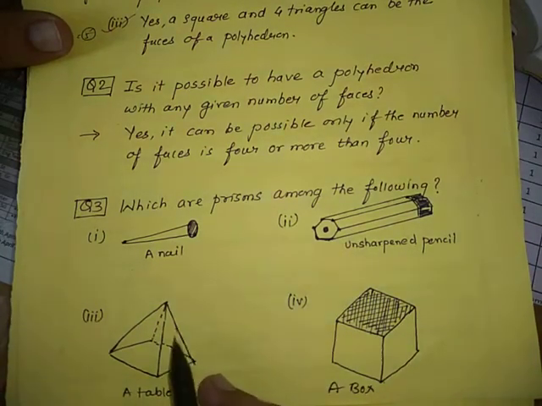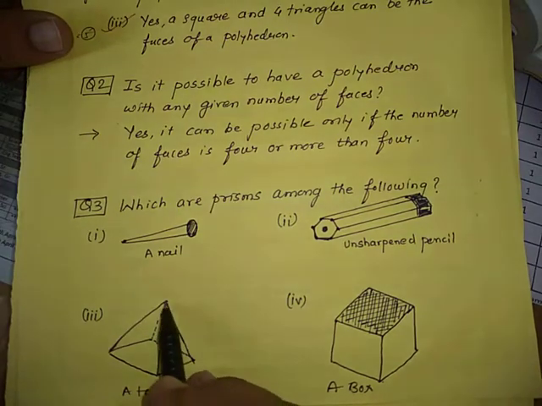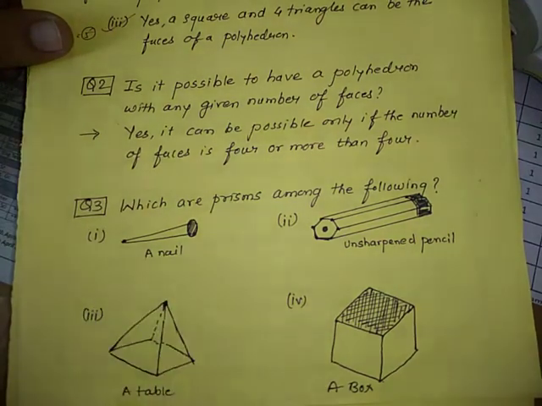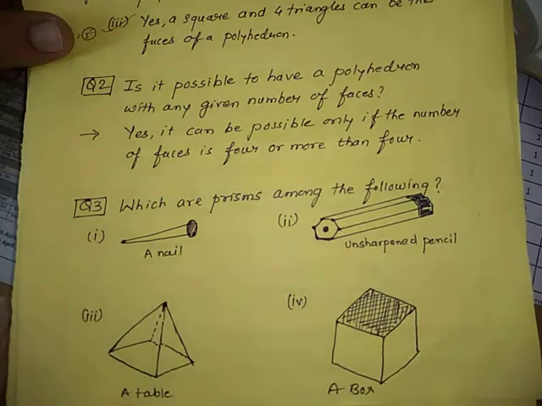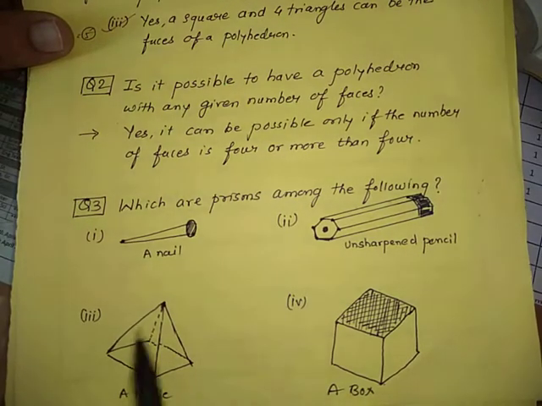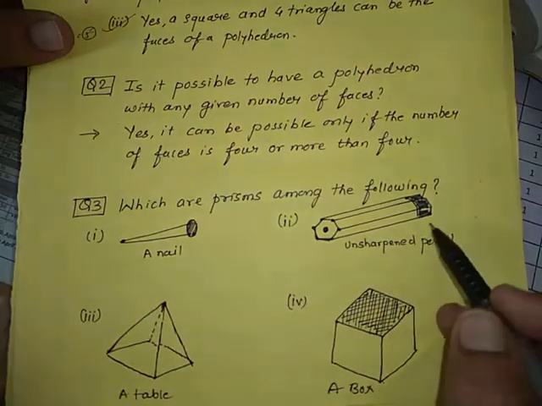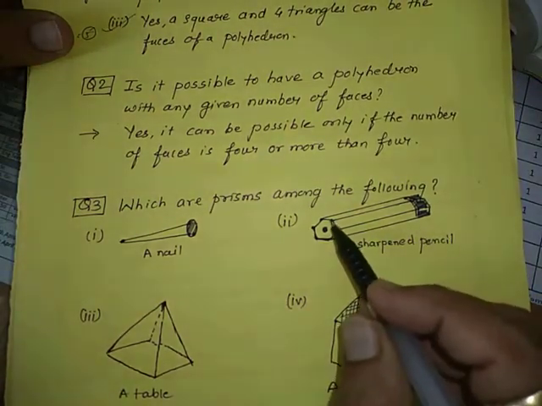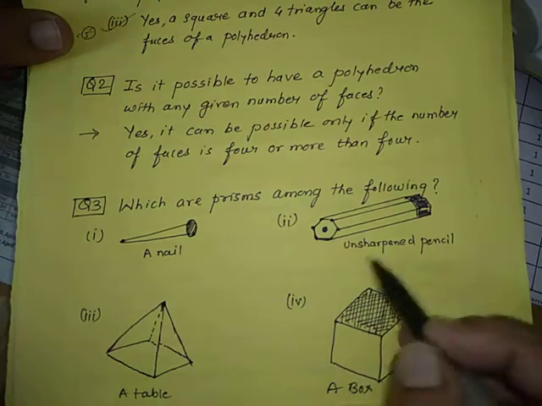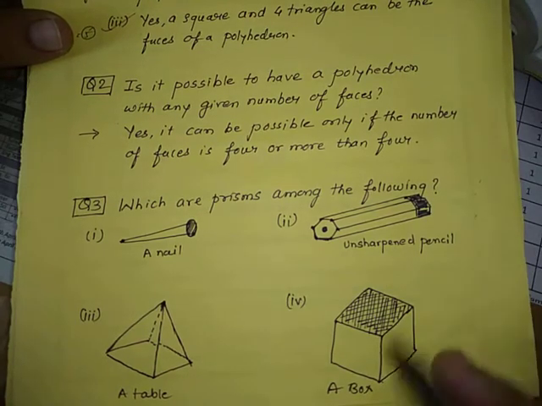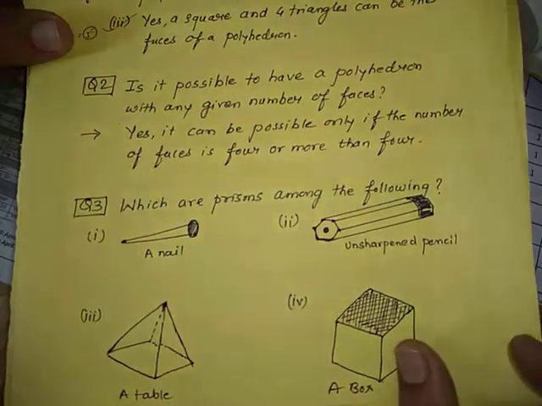And this table is also considered because it meets at the same vertex here also. So this is also not a prism, it is a pyramid. Here all vertices do not meet at a point, so it is a prism, and here also it is a prism.